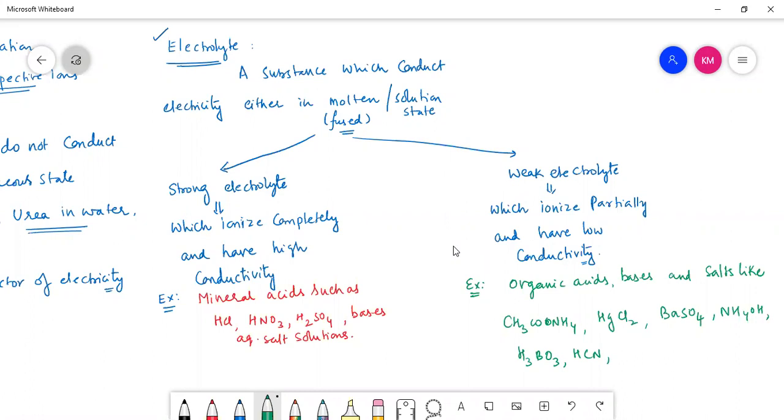All these are examples of weak electrolytes only.